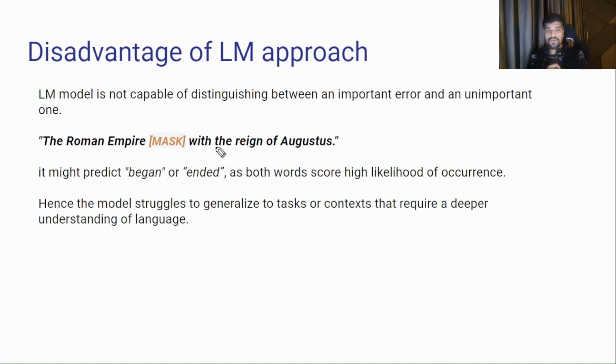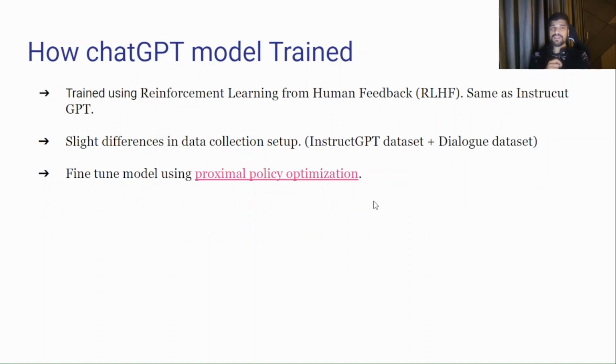Now let's move to the next topic, how ChatGPT is trained. Let me revise one more time. Till now we understood what ChatGPT is and how we can use it. I will share different prompts that will help you get the idea of how to use them in your work, to use ChatGPT efficiently.